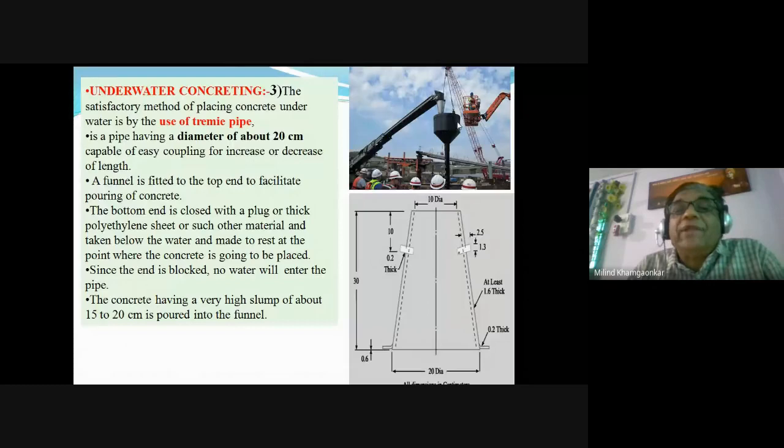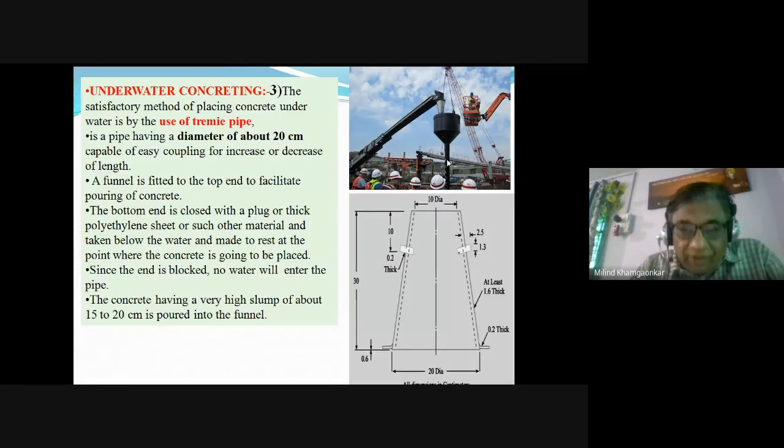It's a big size funnel wherein there is an opening at the top, and this funnel is attached with the pipe, maybe of this size, that is 10 centimeters at the top, 20 centimeters at the bottom. The height may be 30 centimeters, or maybe a longer or bigger pipe, wherein the small tremies are fixed. Tremies are nothing but the pipe.